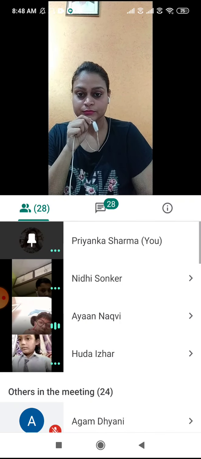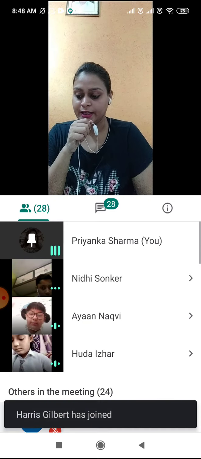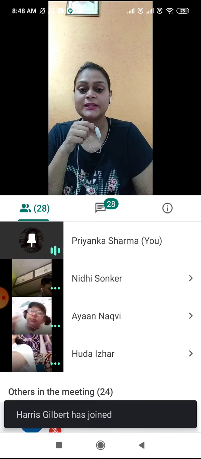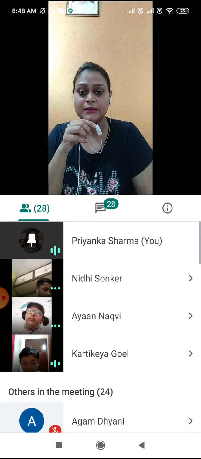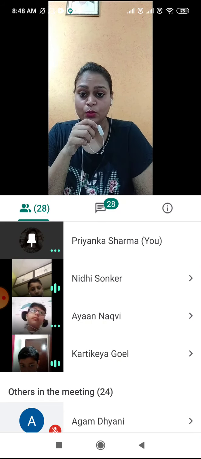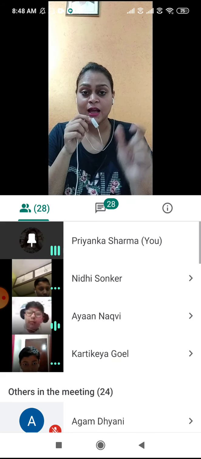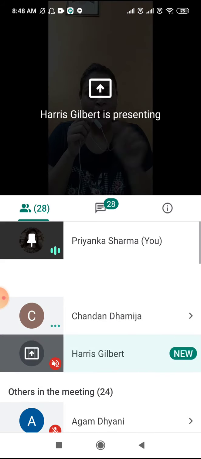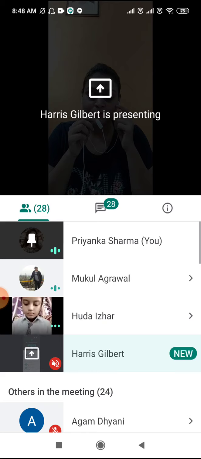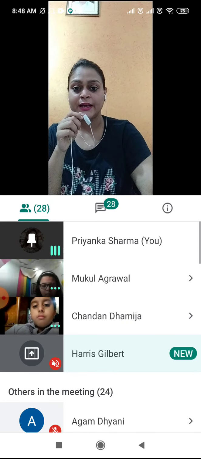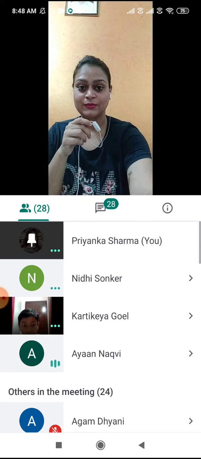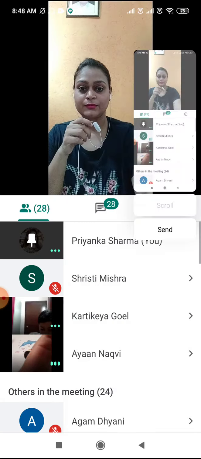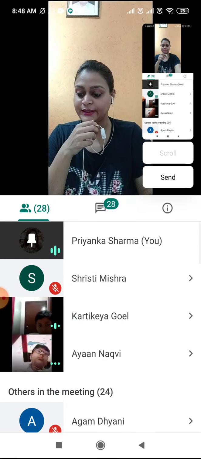First sentence says, Mahima helped they. Is this sentence correct? Mahima helped they. What is wrong in this sentence? The last word, they. So underline the last word and write there them.